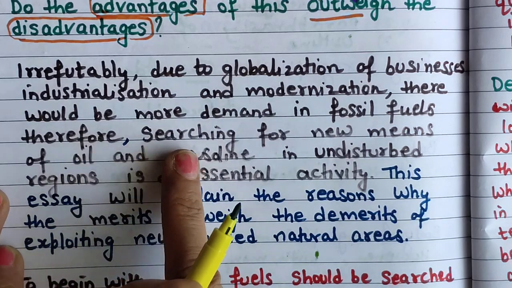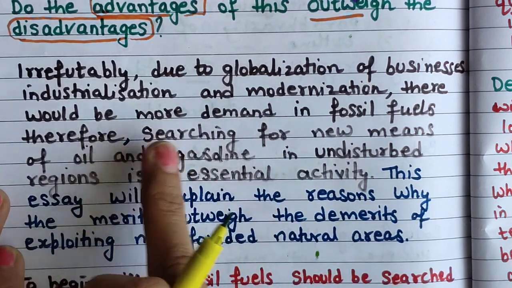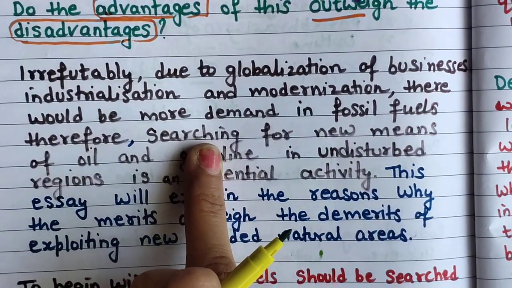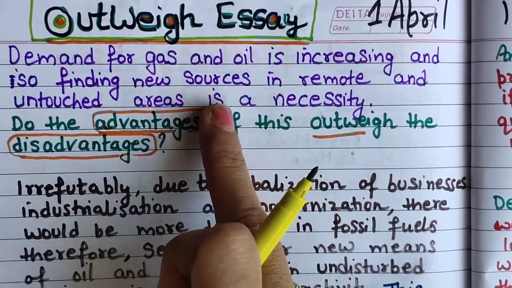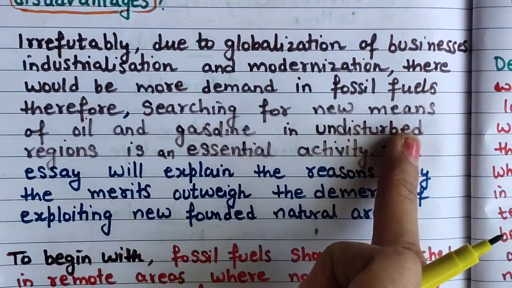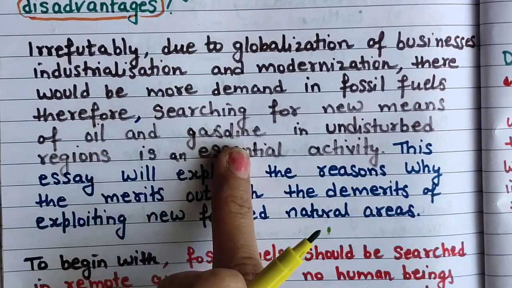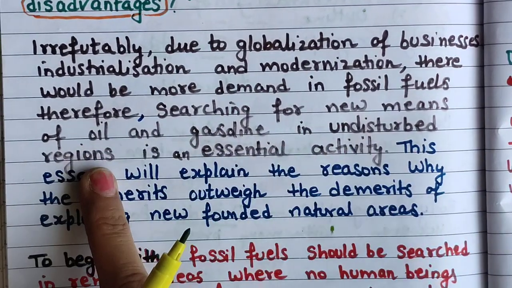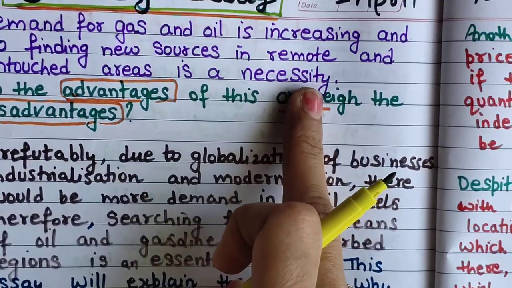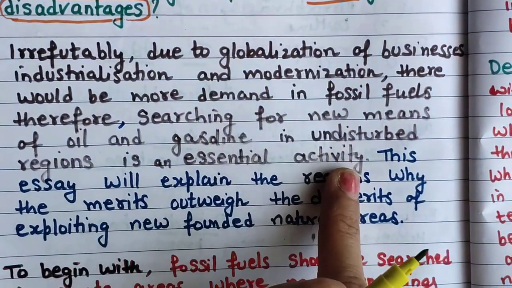Therefore, searching for new means of oil and gasoline. Instead of finding, I have written searching for new means of oil and gasoline in undisturbed regions is an essential activity. So instead of necessity, I have written is an essential activity.